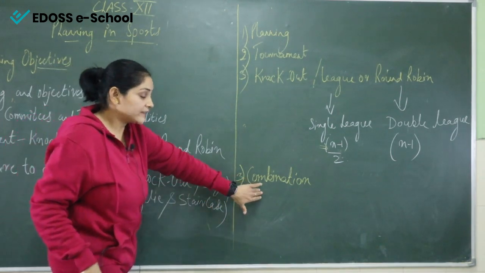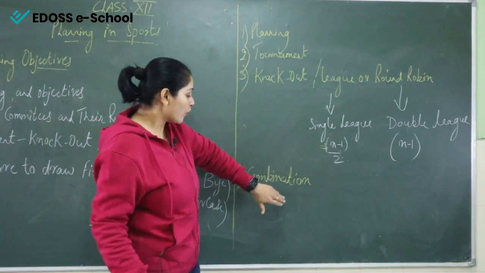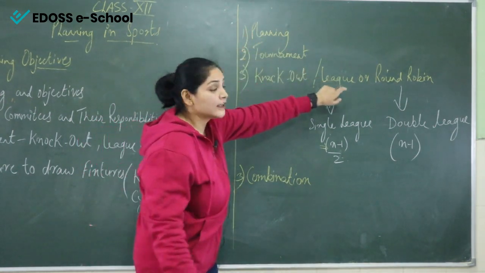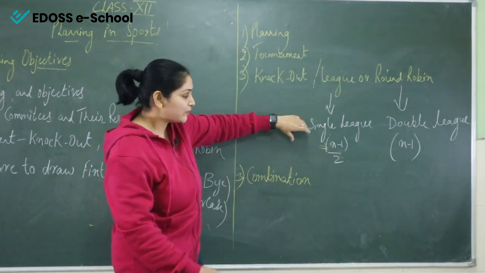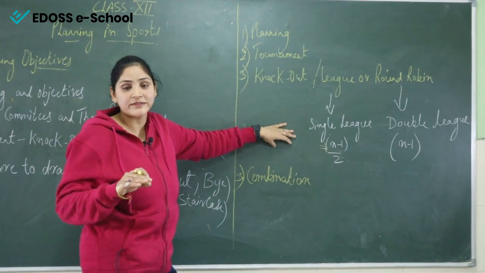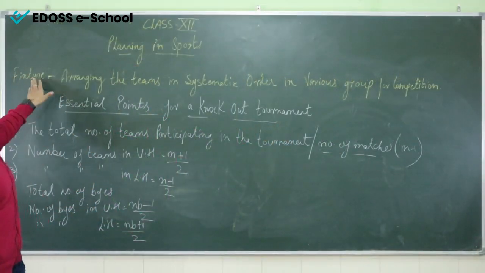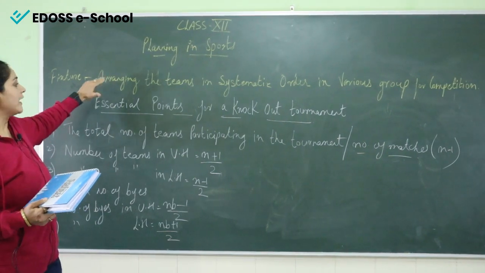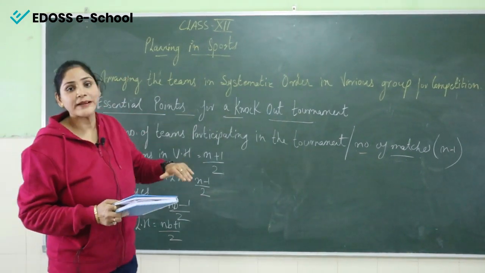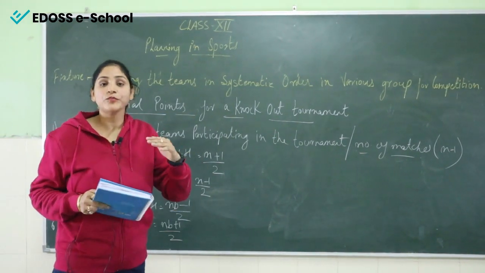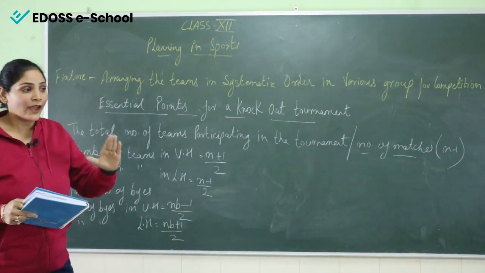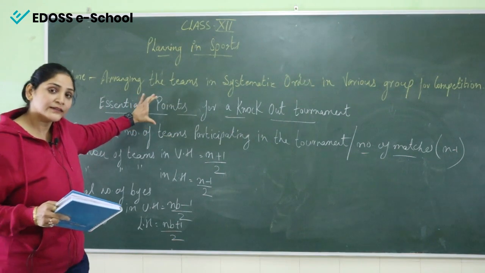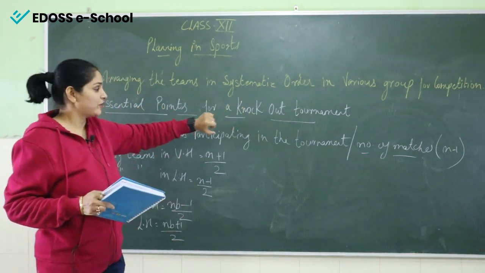After that, we'll discuss combination tournament. Combination tournament is a combination of knockout tournament and league tournament. It is basically for zonal basis tournament. Now, students, we'll discuss the fixture. What is a fixture? Fixture is arranging the teams in systematic order in various groups for the competition. We have to make proper systematic order, then the teams will play in the competition, right?